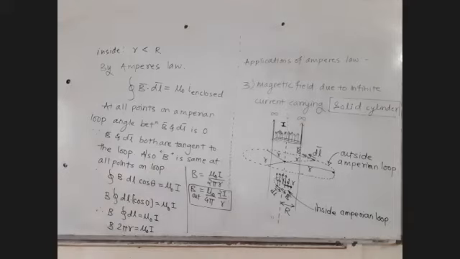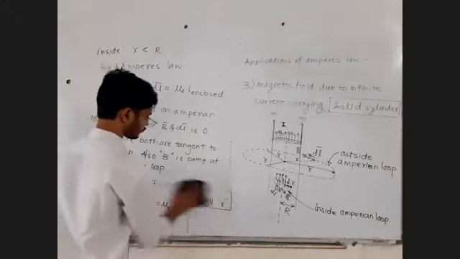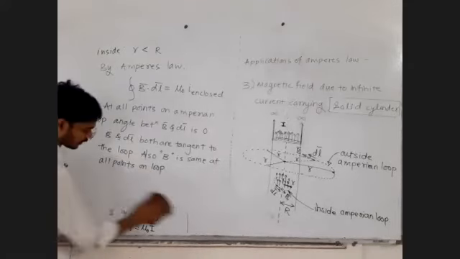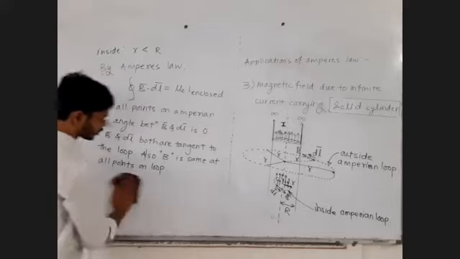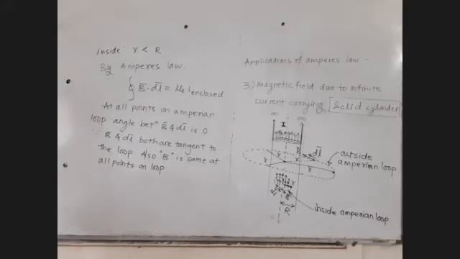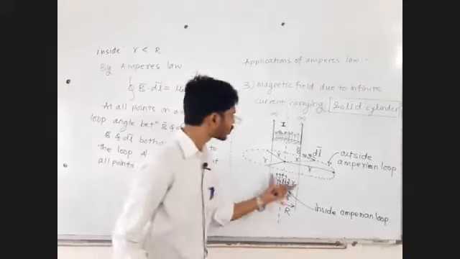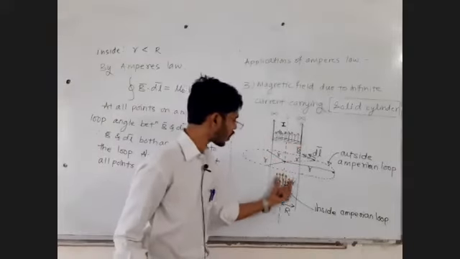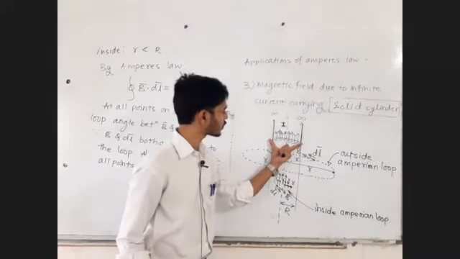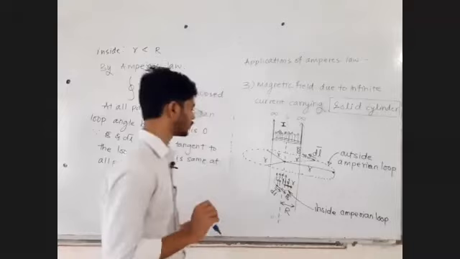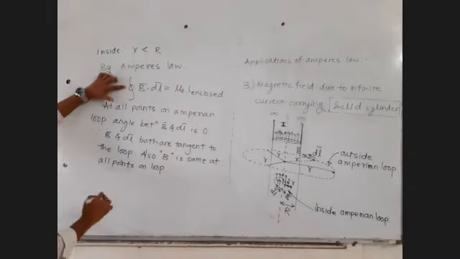What will change is this. Observe everyone carefully. The formula will remain the same. The only thing you have to write differently is this I enclosed. Here, the total current of the conductor is not enclosed. Out of that total current, some fraction will be enclosed and the remaining will not be enclosed. So try to understand. Everything else you will write the same.